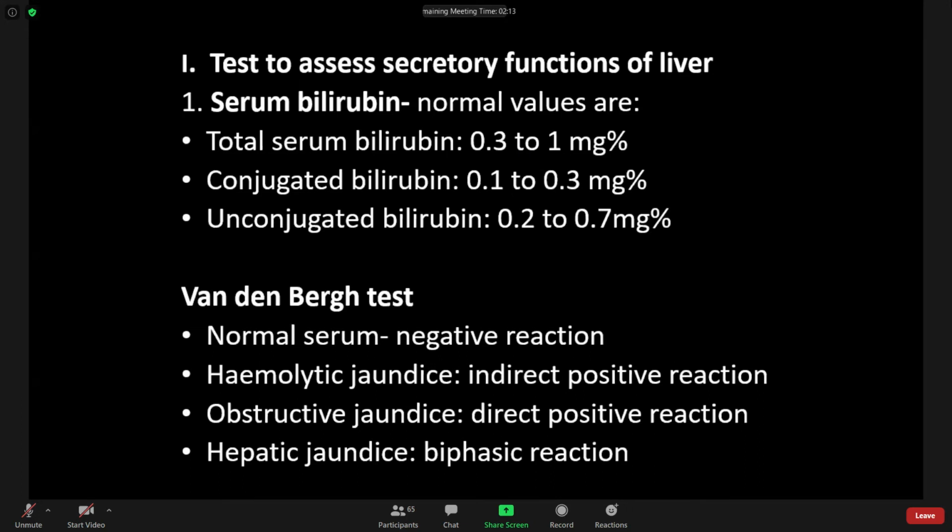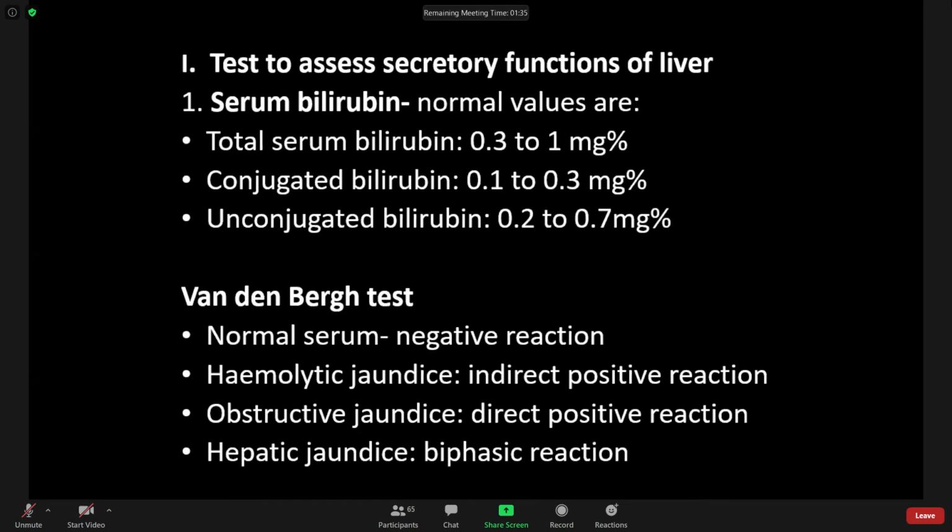Or in Guyton, it is written that the total serum bilirubin concentration is 0.5 mg per deciliter, or 0.5 mg percent, or in the range, you can say, 0.3 to 1 mg per deciliter. This total serum bilirubin consists of conjugated as well as unconjugated bilirubin, and that is the normal serum bilirubin concentration, 0.3 to 1 mg per deciliter. And when jaundice can be seen, clinically jaundice can be detected.